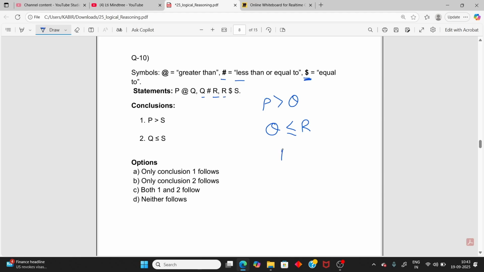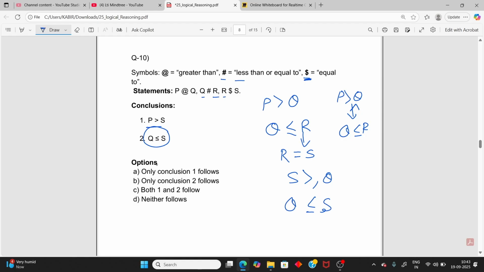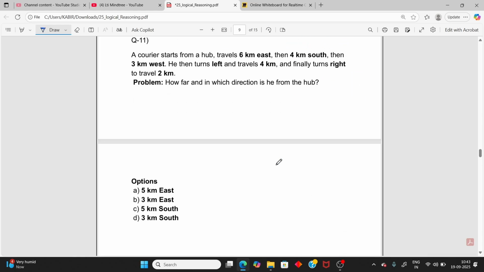So R equal to S. R equal to S. So you can say S greater than or equal to Q. And P greater than S. Can you say P greater than Q here? And actually Q less than or equal to R. You can't say this one. And Q less than or equal to S. Yes, Q less than or equal to S you can say, as Q less than or equal to R, so Q less than or equal to S you can say. So the answer: only one conclusion follows, not both, only conclusion two.